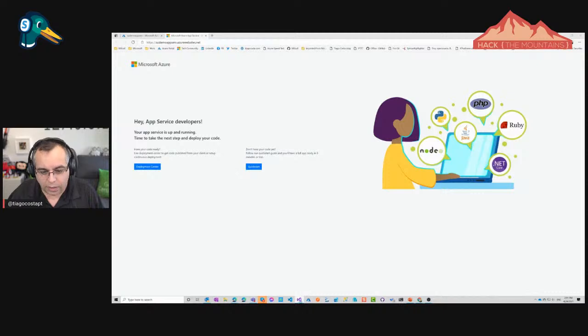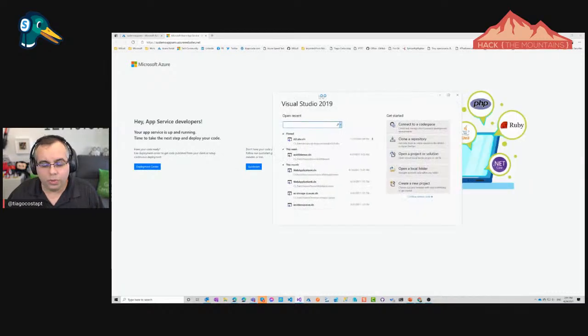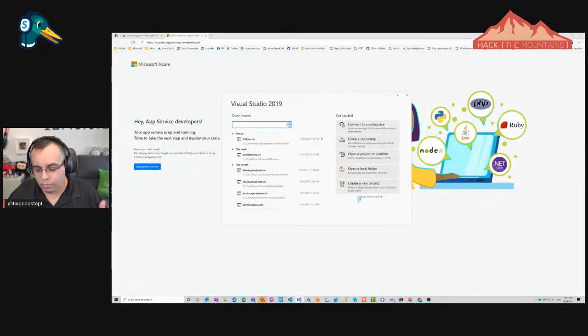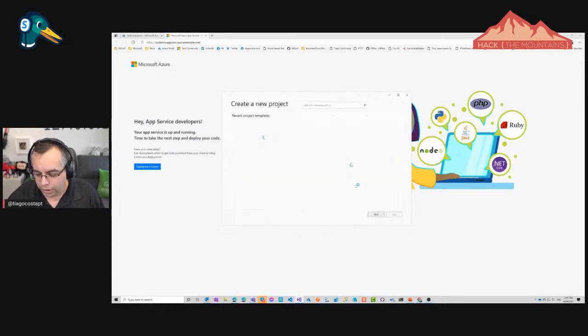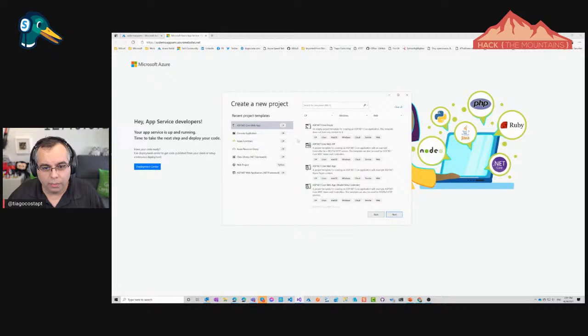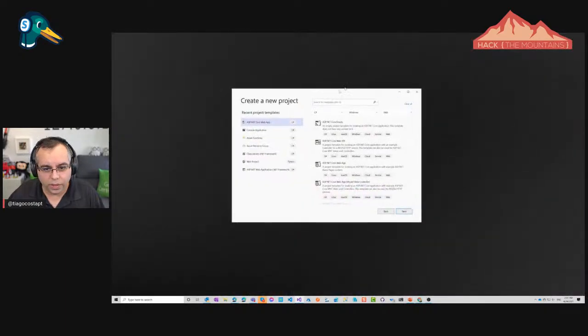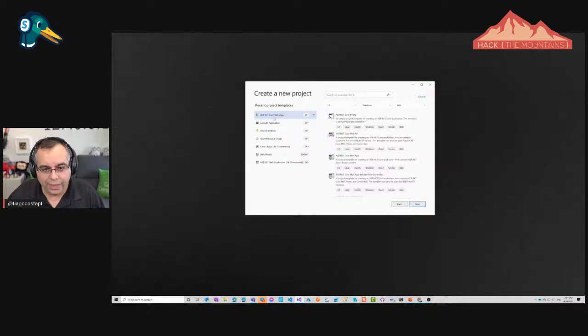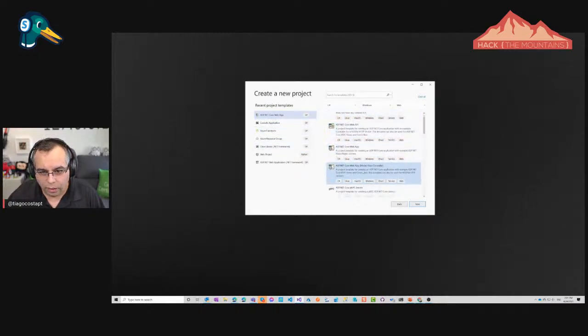Let me close this. Let me fire up Visual Studio 2019, and I could just do something else, okay? But I'll just create a new project. When I say create a new project, I'm going to be able to select here, let me scroll this down so that you guys can really focus on this. I'll just say ASP.NET Core, I'll just say this one here.